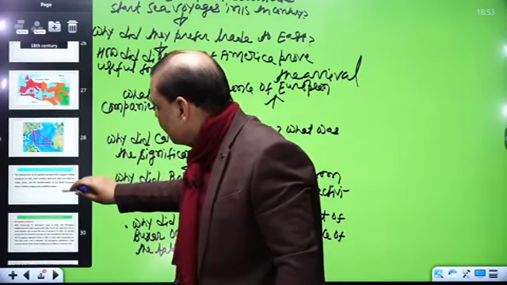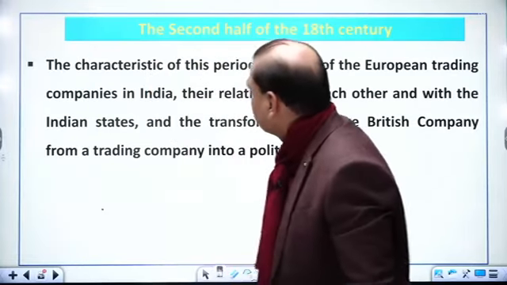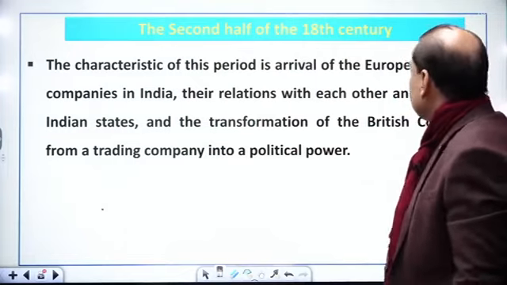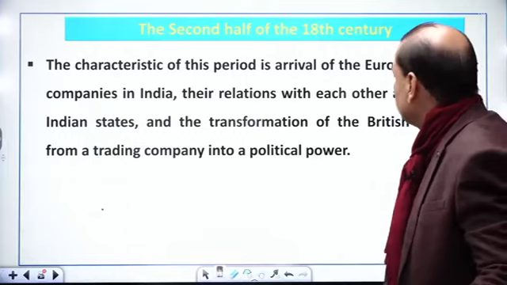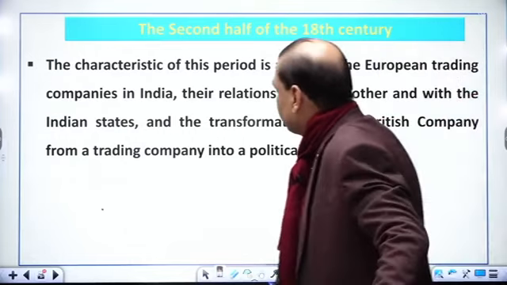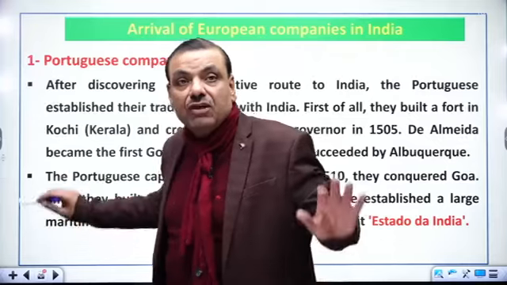The second half of 18th century. From here we are going to start. The characteristic of this period is arrival of the European trading companies in India, their relations with each other and with the Indian states, and the transformation of the British company from a trading company into a political power. That is the motto of our topic.